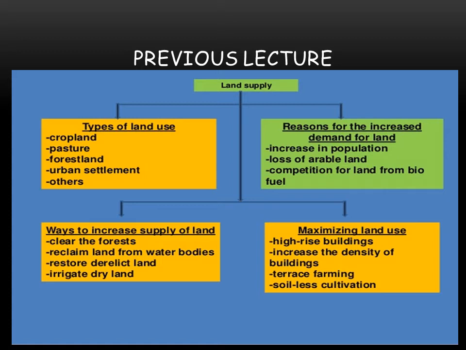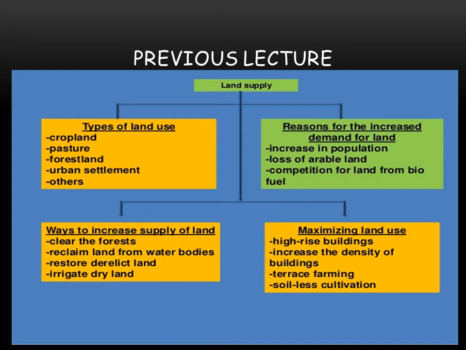We should restore the derelict land. Derelict land is damaged land, so we should restore land that is damaged by mining activities, by soil erosion, or by over cultivation. So we can provide chemical fertilizers to the land to make it able to be reused.